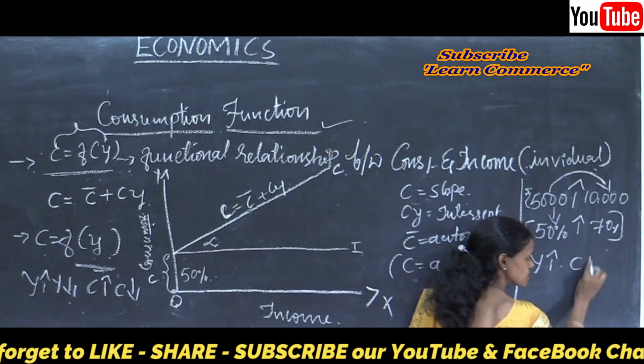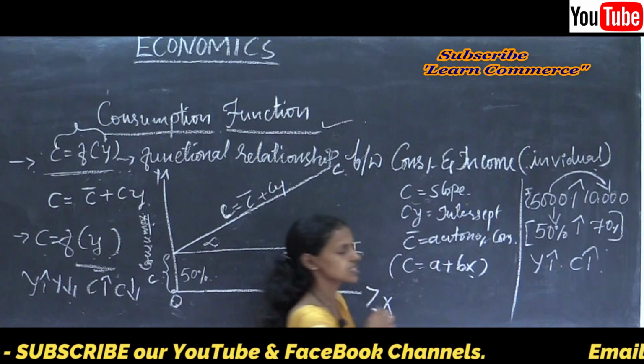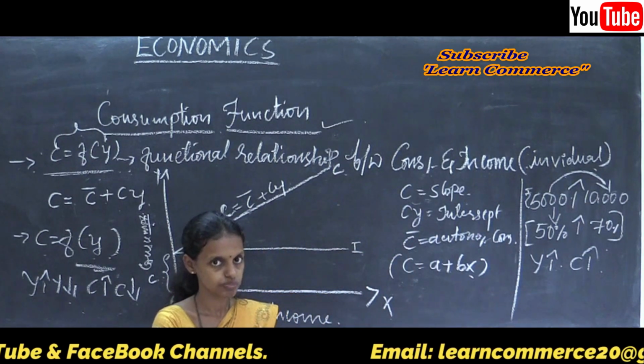Income increases, consumption also increases in the initial stage.